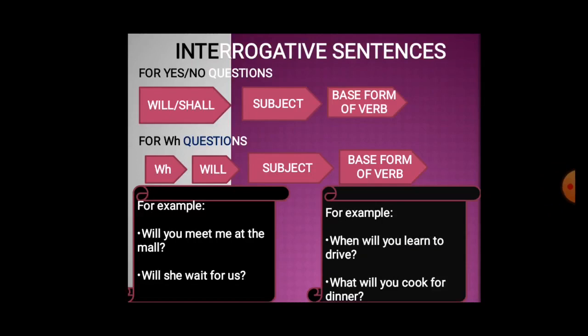Now let's see the second kind of interrogative sentences, which begin with a question word. So first we use question word, then will, then subject and then base form of verb. Examples: when will you learn to drive? What will you cook for dinner?